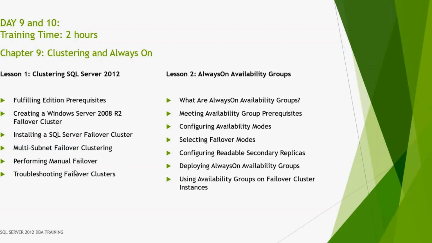Once this is done, then we will move up to the Always On feature. This was introduced in SQL Server 2012 only. Once this feature is done, you will learn many things because this is a combination of mirroring and log shipping. I will explain why it is a combination and how it became a combination. This is a new feature which can be used for automatic failover also, and we can do load balancing to take the backups on the secondary. We can reduce the load on the primary server.